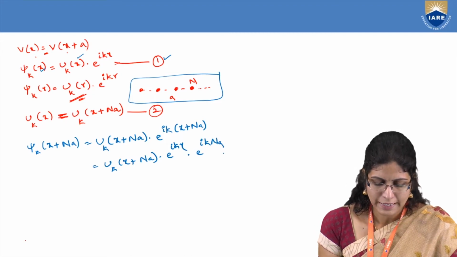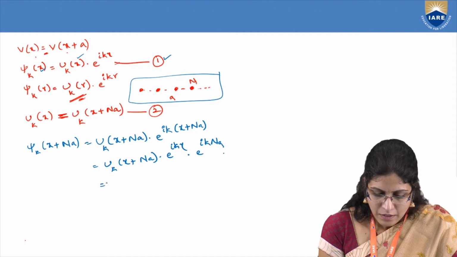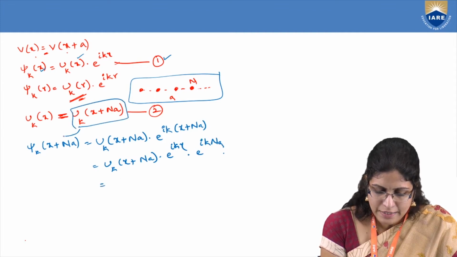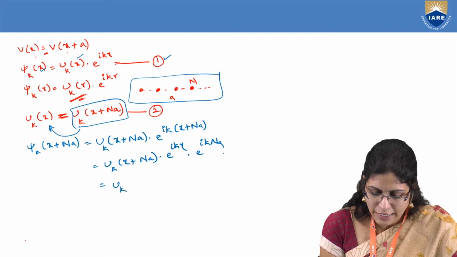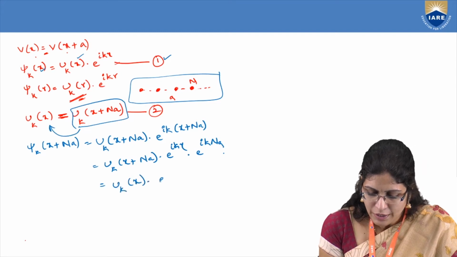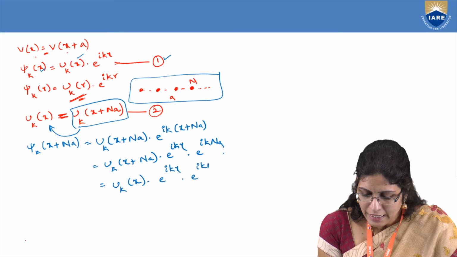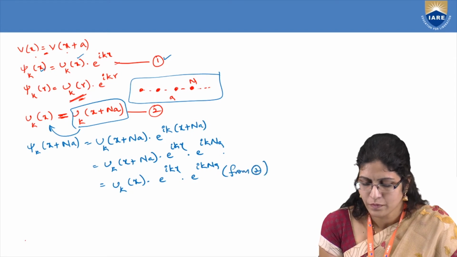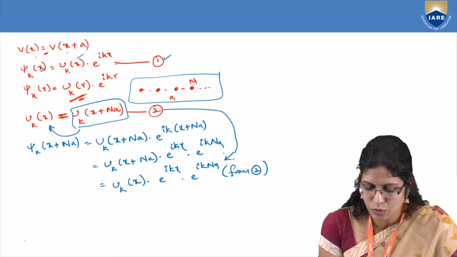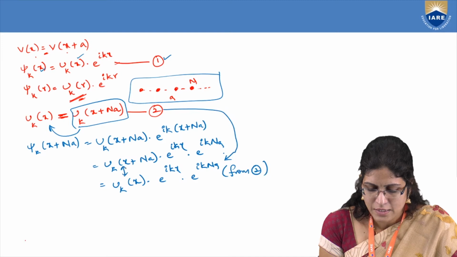E to the power of ikna. But from equation number 2, what is uk of x plus na? It is uk of x. So I want to write it as uk of x into e to the power of ikx into e to the power of ikna from equation number 2.